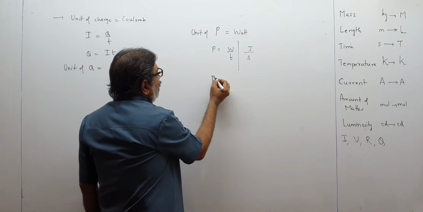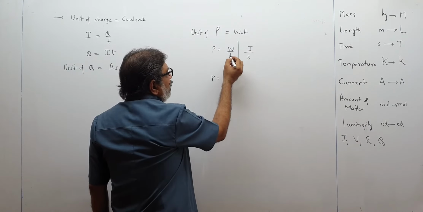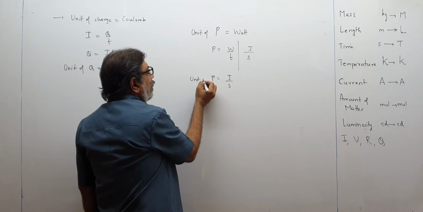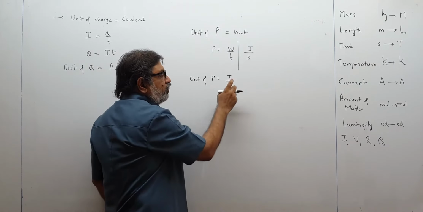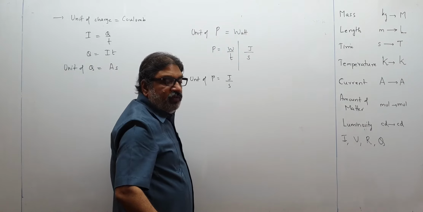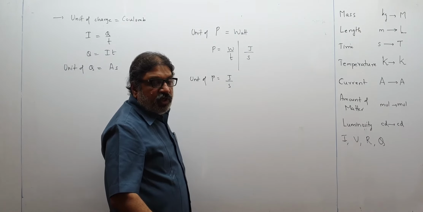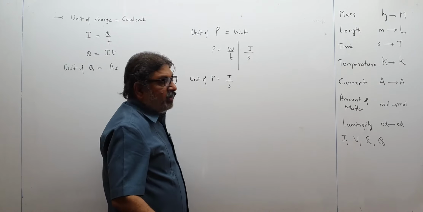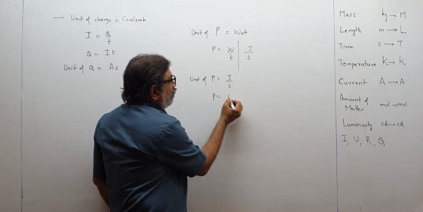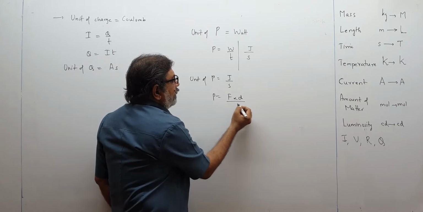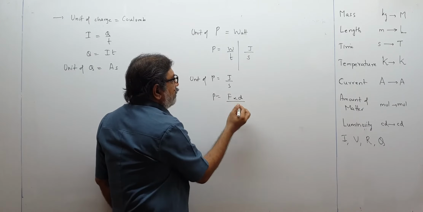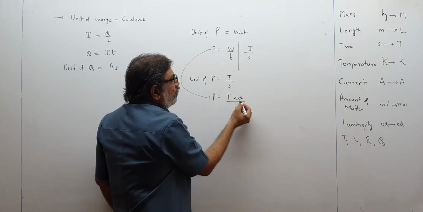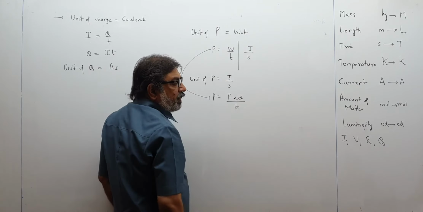So power is equal to joule per second. This is the unit of T. Joule per second, still joule. Joule is the unit of which physical quantity? Work done. And work is force into displacement. So I will think power is equal to force into displacement upon time. This second means time. See this power, now I am breaking up. Work is equal to force into displacement upon time.